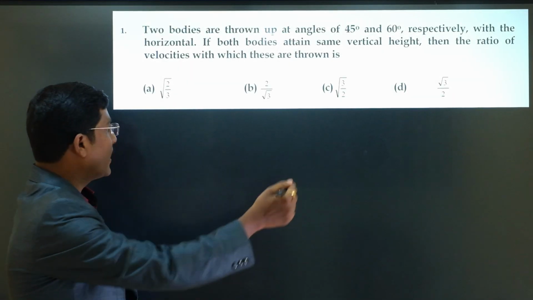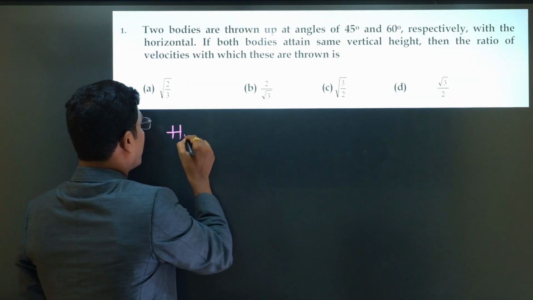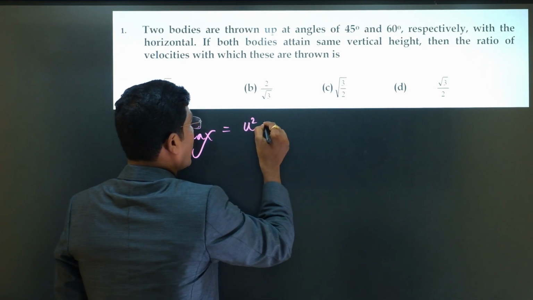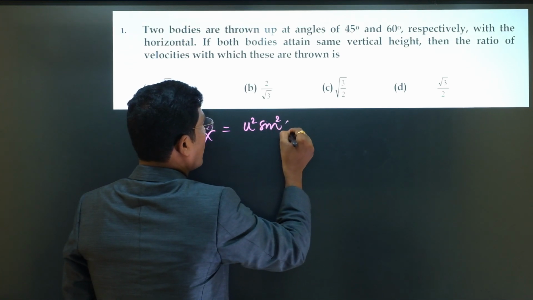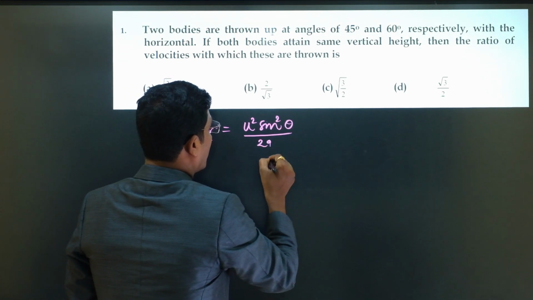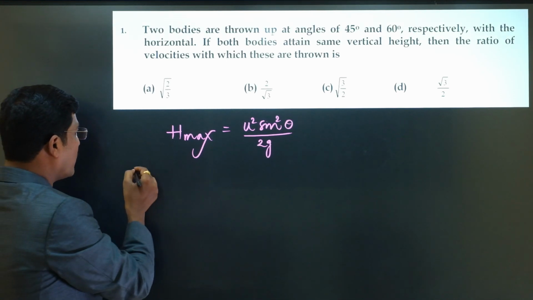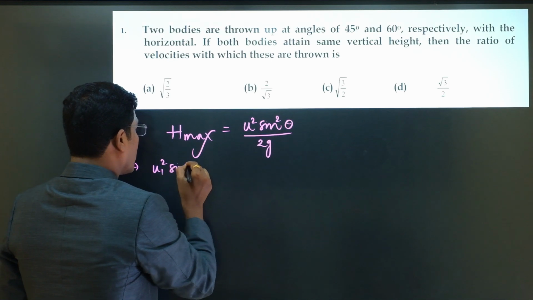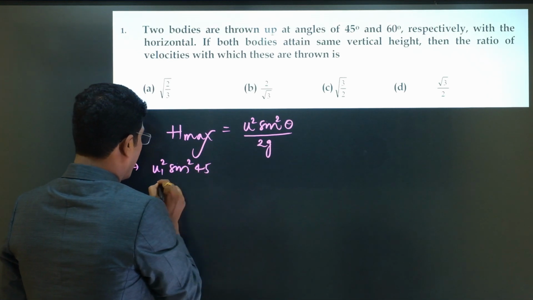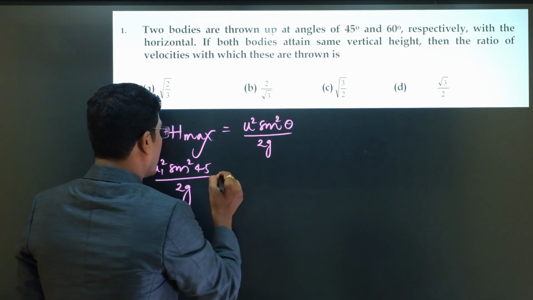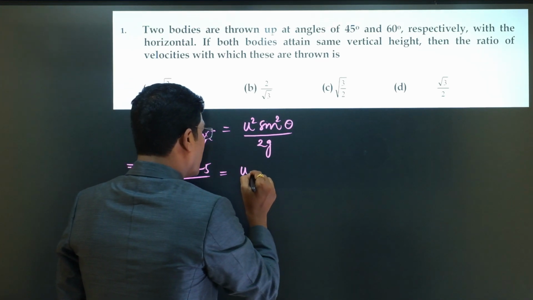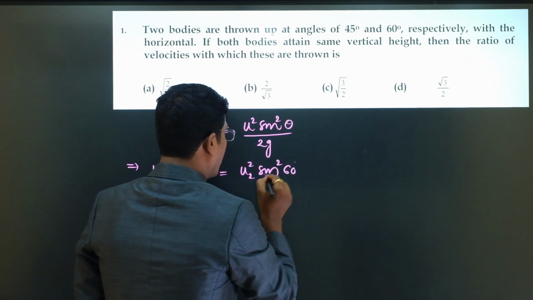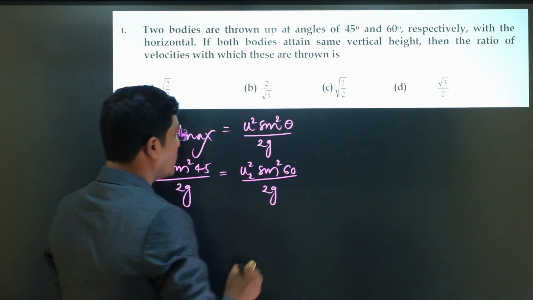We know that H maximum equal to U square sin square theta by 2g. According to the problem, u1 square sin square 45 by 2g is equal to u2 square sin square 60 by 2g.